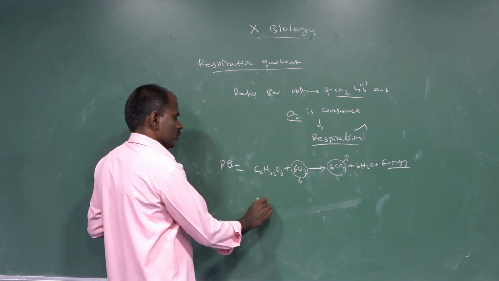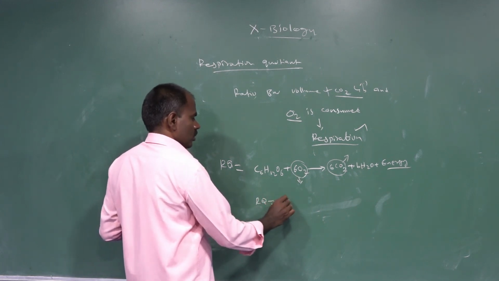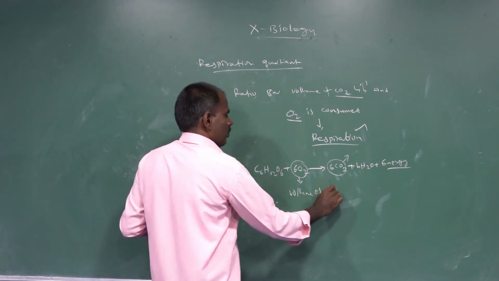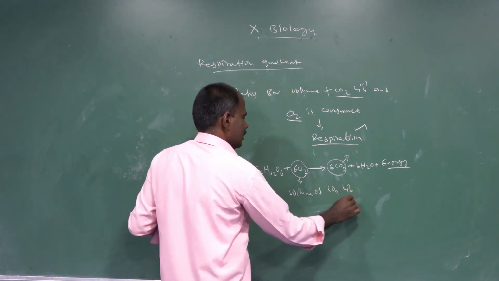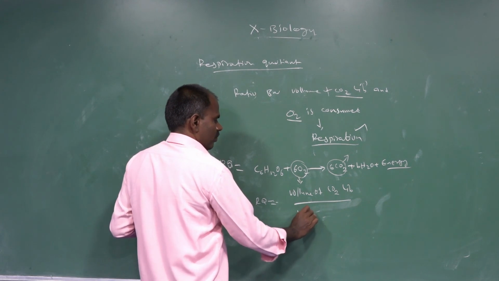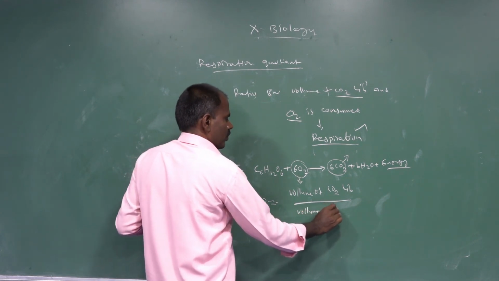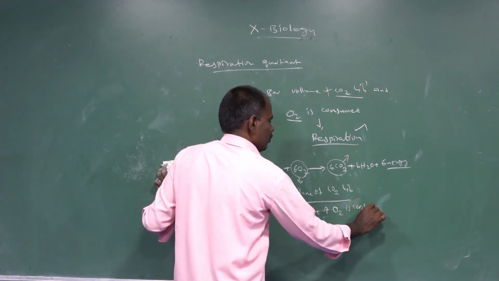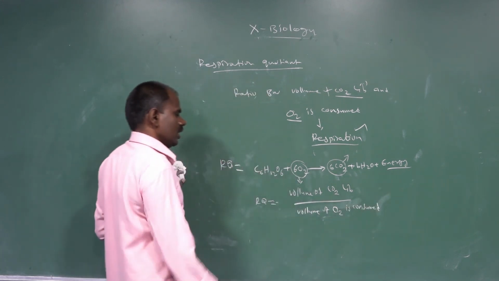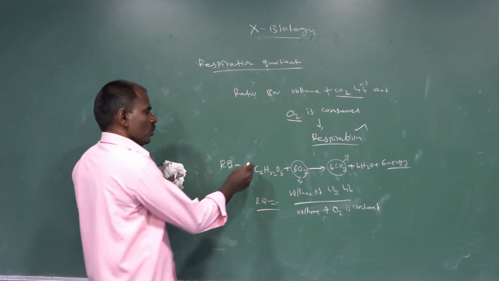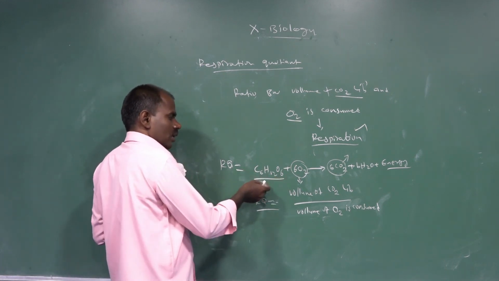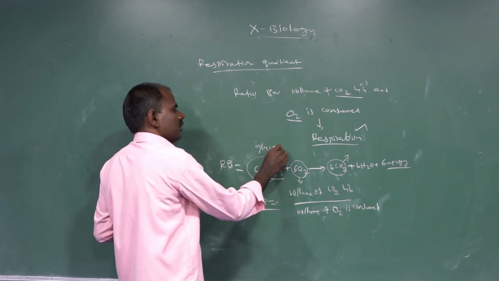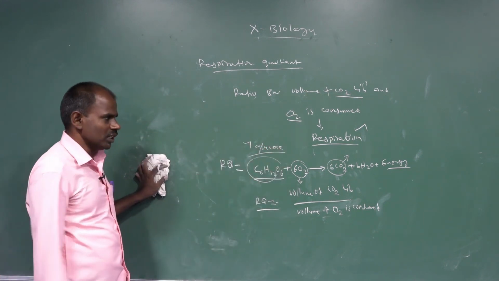The RQ is the volume of carbon dioxide liberated divided by the volume of oxygen consumed. Glucose is a common respiratory substance.